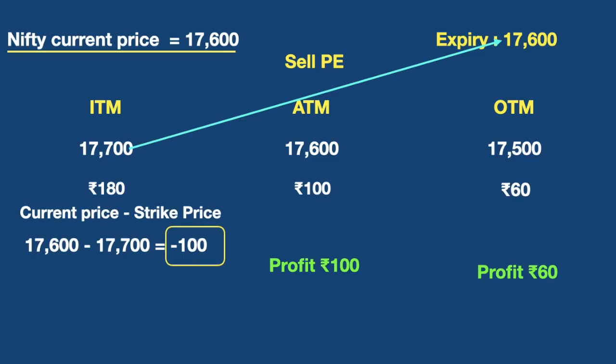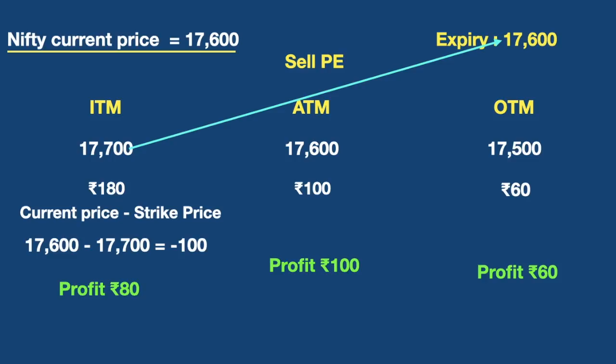Now this 100 rupees, we need to reduce it from the premium amount which we received. So when we do this, what is the balance? The balance is 80 rupees. So instead of receiving 180 rupees, I will receive only 80 rupees. Got it? Now a lot of people will think the in the money strike price is trading at a higher premium, so if I choose it and the market closes above that, the entire premium amount will be my profit. That is what they will think.